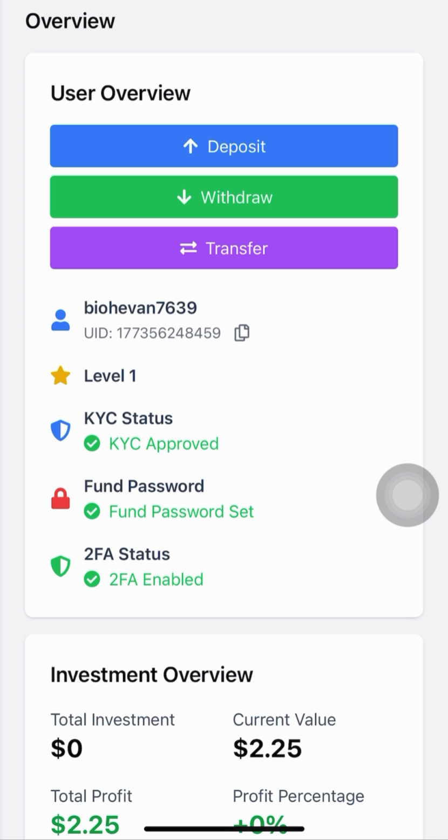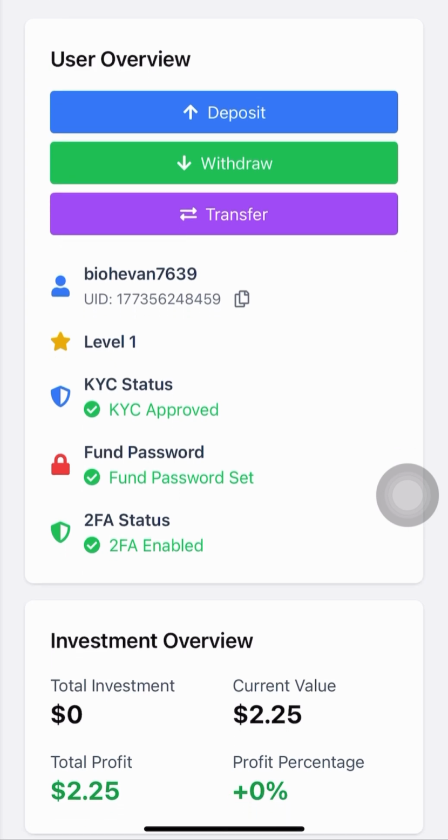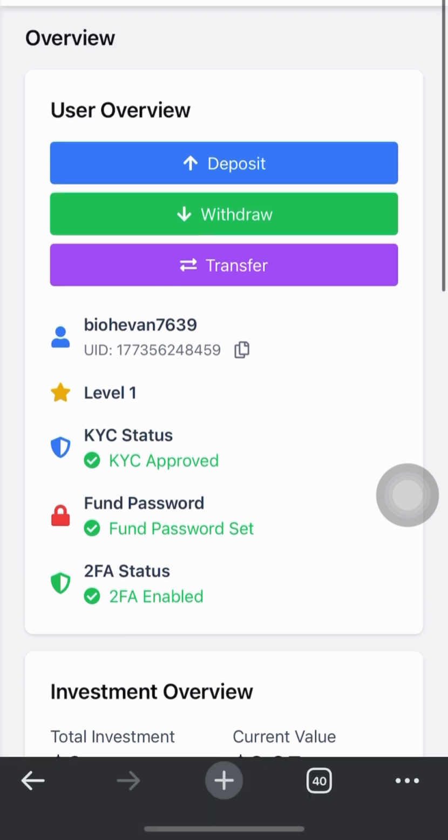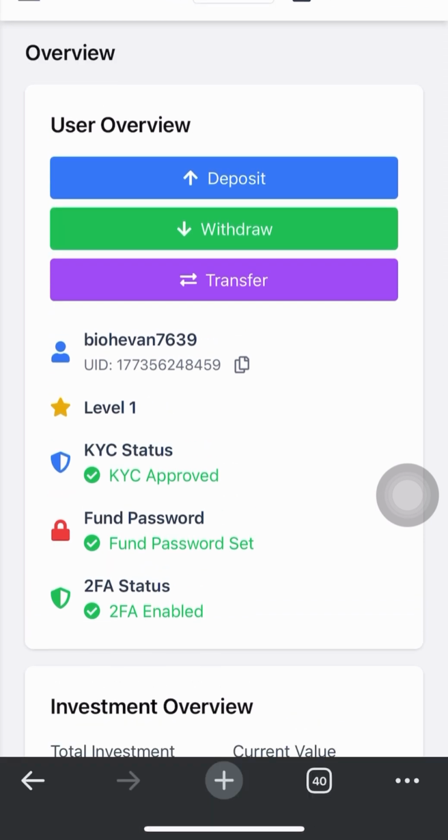But this one is an AI bot that will trade for you. This one is for people who don't have time to trade. So if you don't have time to trade, then you will do this one. For a startup, you can trade twice a day with these bots, and you can withdraw your money at any time that you want.